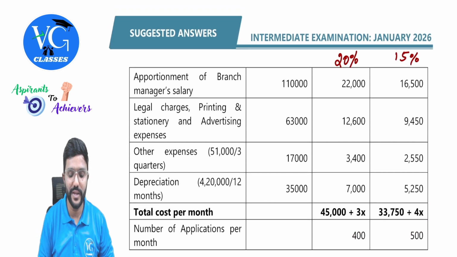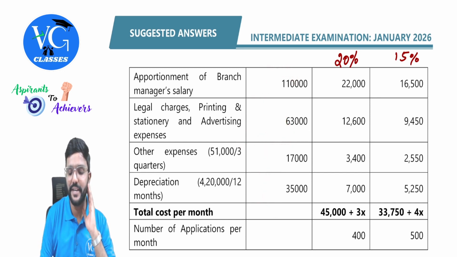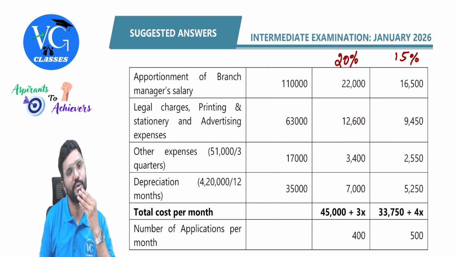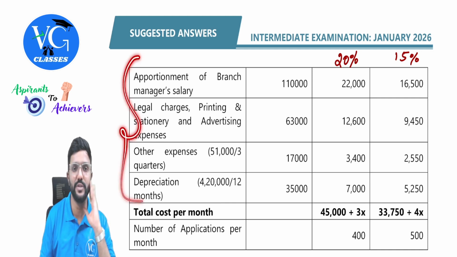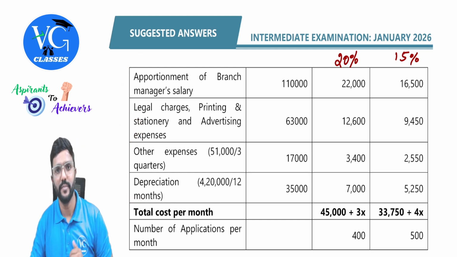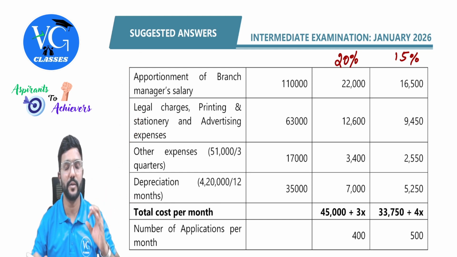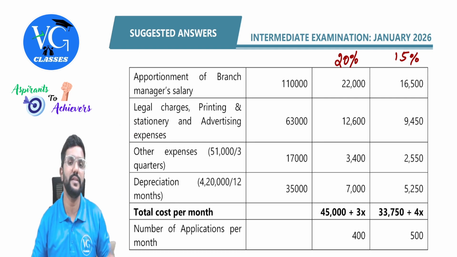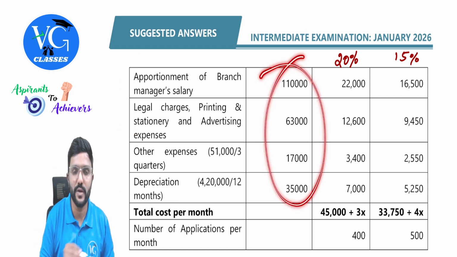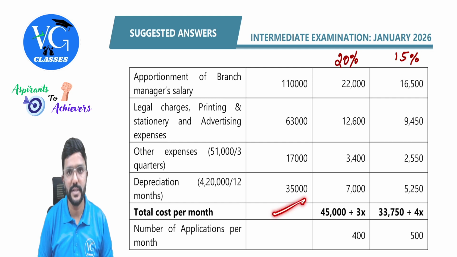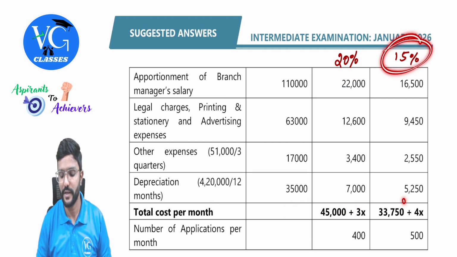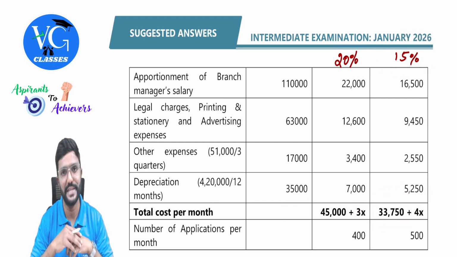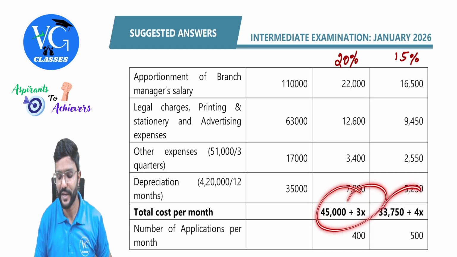Sir, instead of doing this individually, in order to save time, can I add up all this and then divide it in 20% and 15% ratio between both of this? You can do that. But guys, here it is for 8 marks. I would suggest you to present it individually. But if at all in the exam, if you are running short of time and you are supposed to complete this question as early as possible, then you can do that. Okay, you can add up all this cost. So you will get total cost here. Then 20% of that you take here, that is 45,000, and 15% of that, which is 33,750, you take it for this guys, plus 3x here and 4x here.